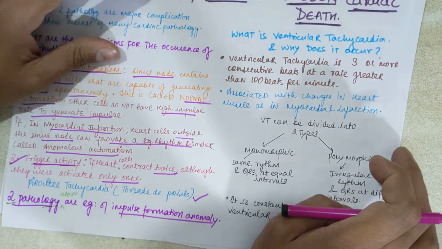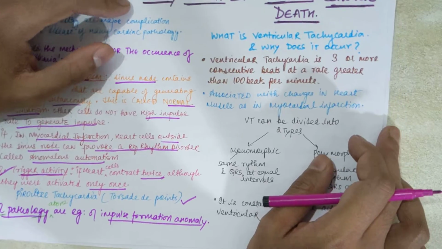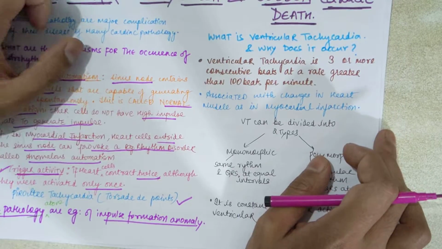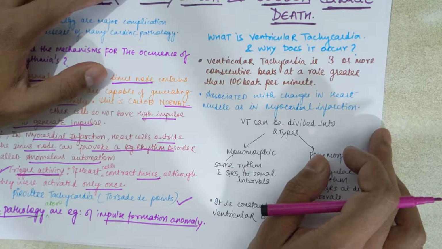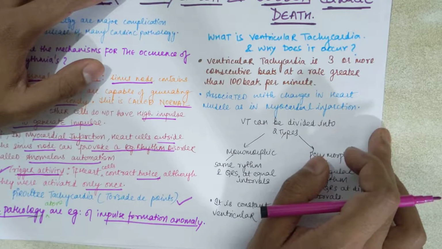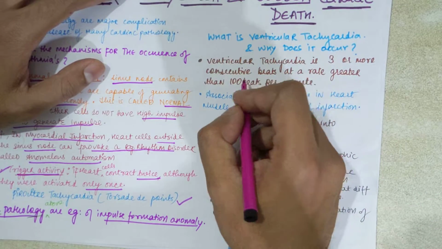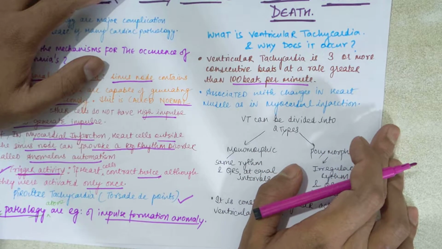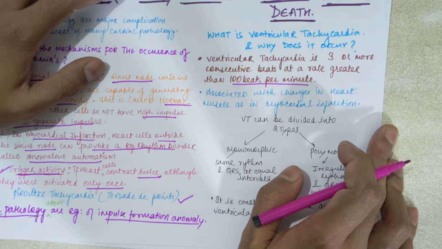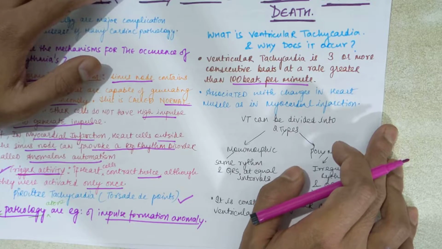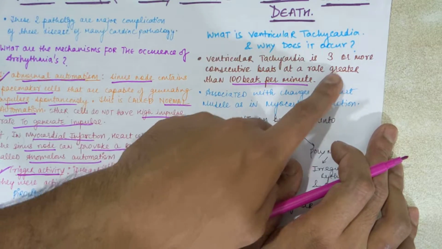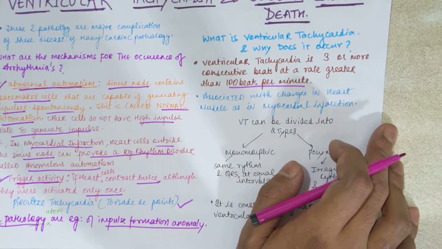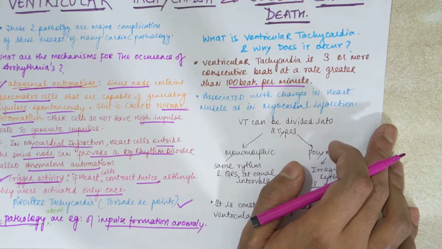Now, what is ventricular tachycardia and why does it occur? Ventricular tachycardia is 3 or more consecutive beats at a rate greater than 100 beats per minute. If your heart is beating more than 100 times in 1 minute, that condition is called tachycardia.